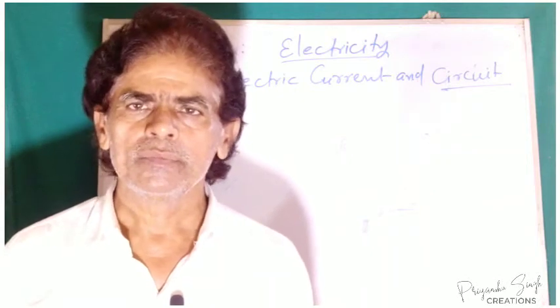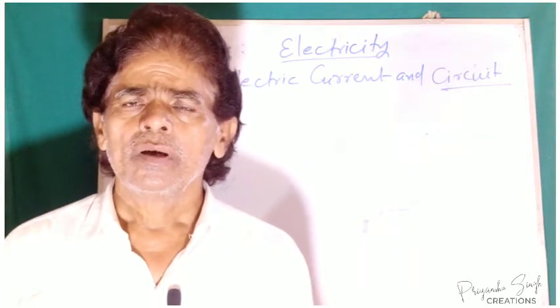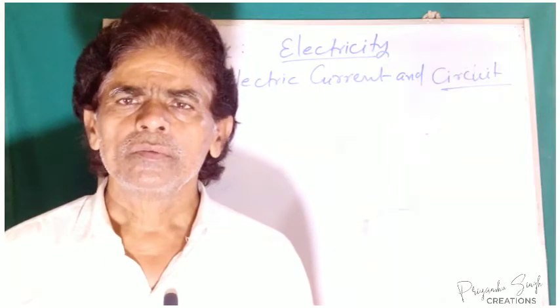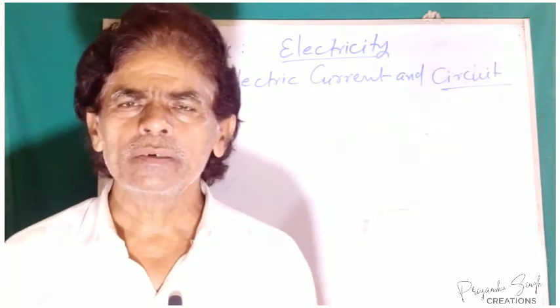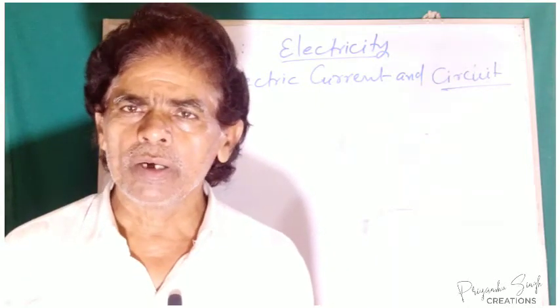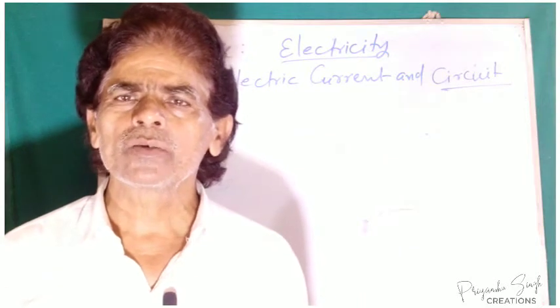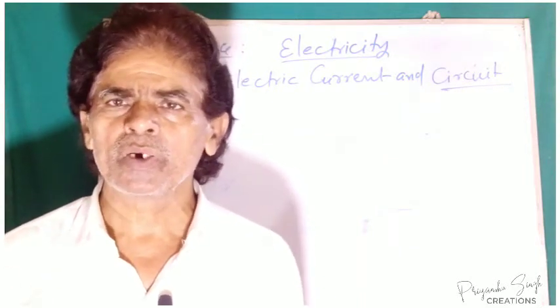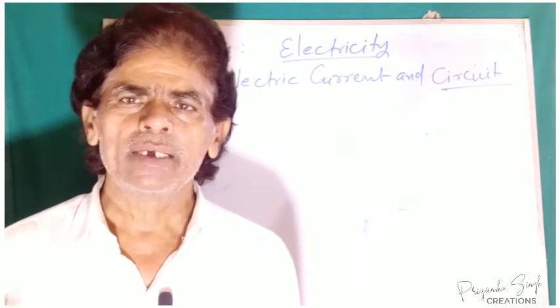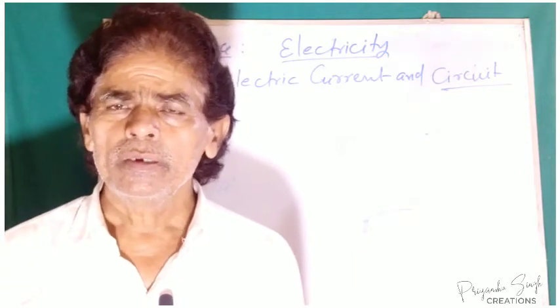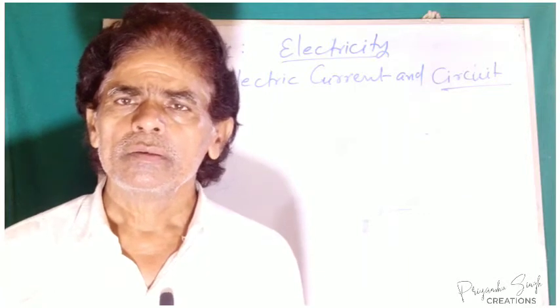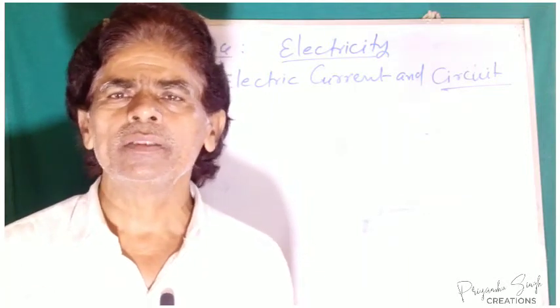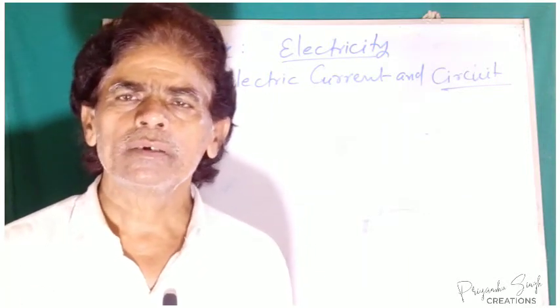How do charges flow through a conductor? You already know that the carriers of charge are the free electrons present in a metallic body, or the ions present in electrolytic solutions.